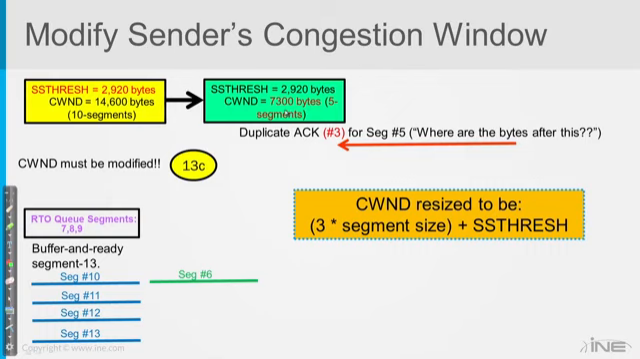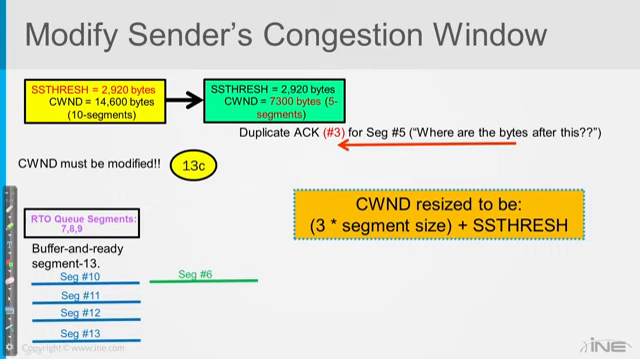Hold on a second. This number might be wrong. Let's see here. 3 times the segment size, 1460 times 3 is 4380, plus the slow start threshold of 2920. I think this should be wrong. I think this number is wrong here. Let's just check it out.